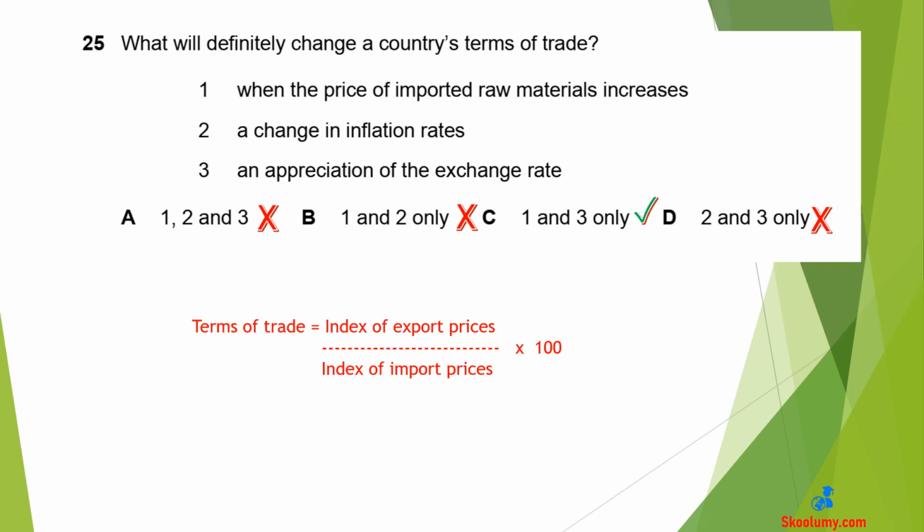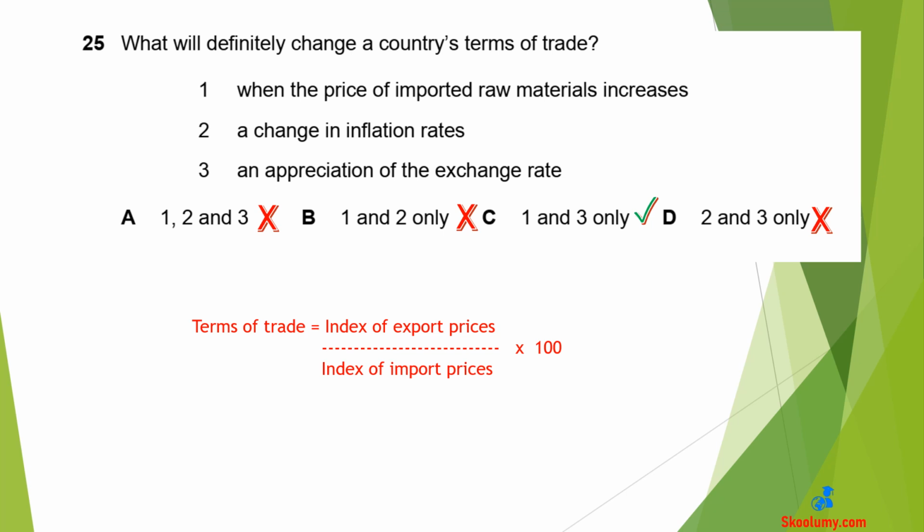Question 25. What will definitely change a country's terms of trade? 1. When the price of imported raw materials increases. 2. A change in inflation rates. 3. An appreciation of the exchange rate. The answer is C, number 1 and number 3 only. Number 1. An increase in the price of imported raw materials would increase the import prices and cause the terms of trade to fall. This is a change. A change can be a rise or a fall.